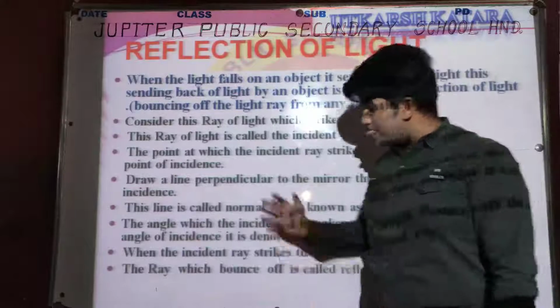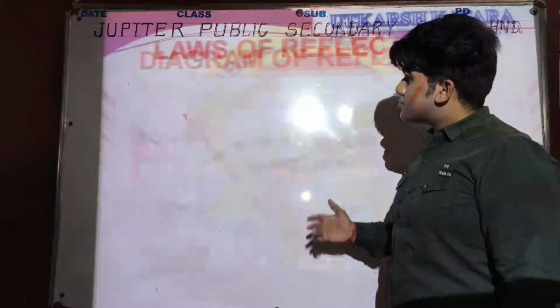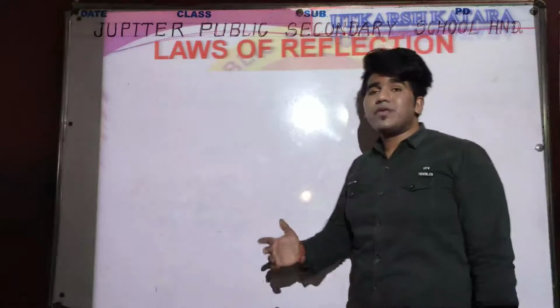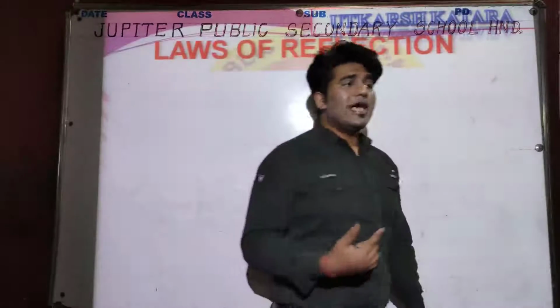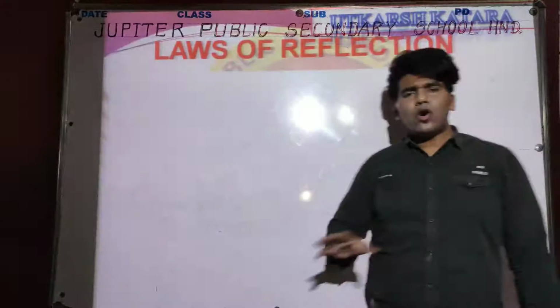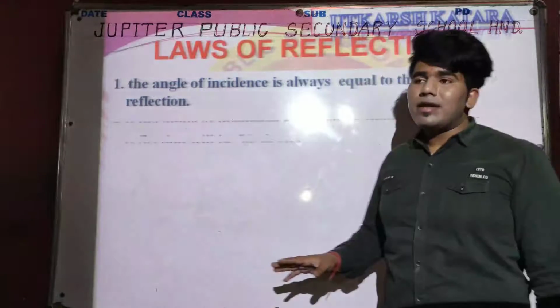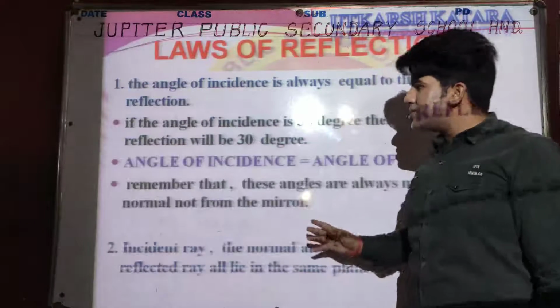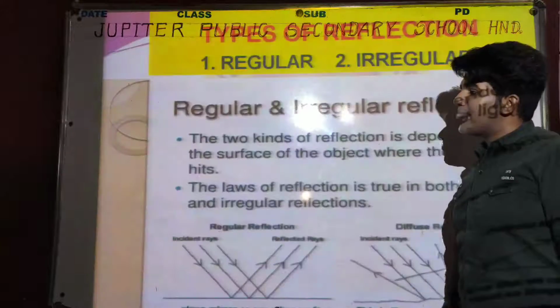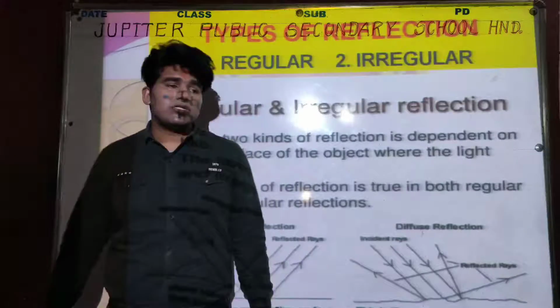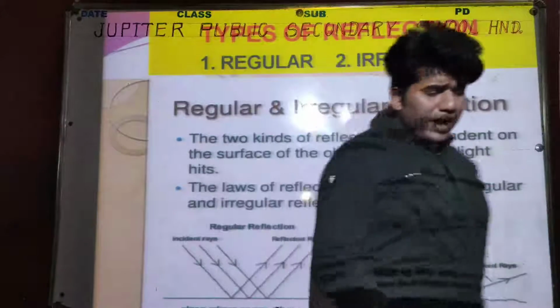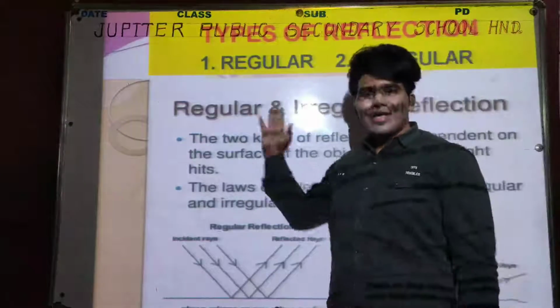Okay, and the next topic was laws of reflection, in which we discussed two laws. The first law is angle I equals angle R. I think we all know the meaning of angle I and angle R. So these are the two laws of reflection. And then we discussed the types of reflection, which are mainly classified into two types, regular and irregular.